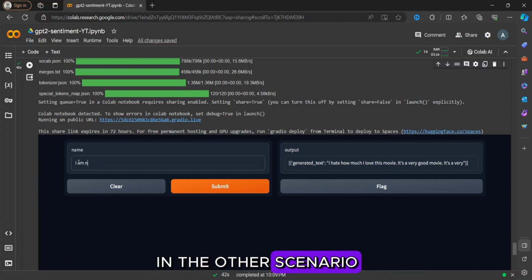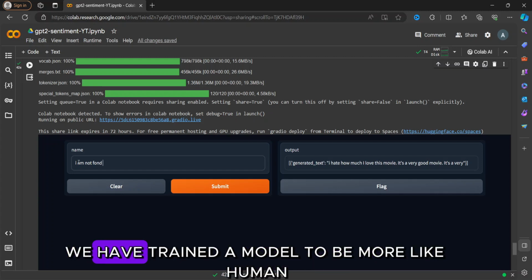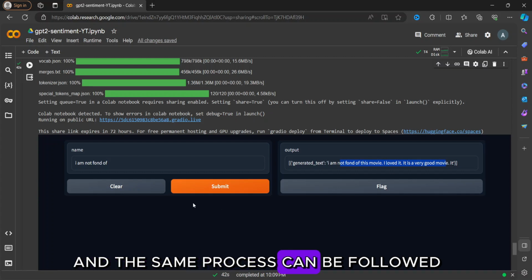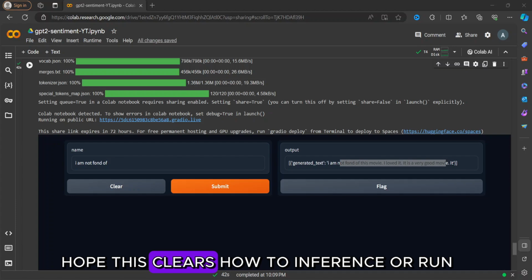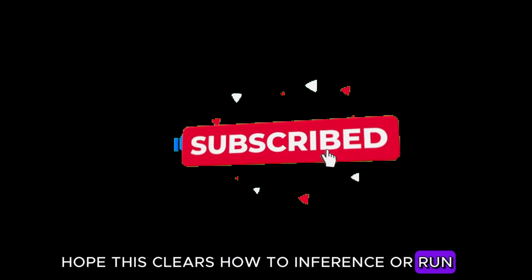In the other scenario, like in my previous video, we have trained the model to be more like a human, to summarize a text, and the same process can be followed there. Hope this clears how to do inference or run the model trained using reinforcement learning.